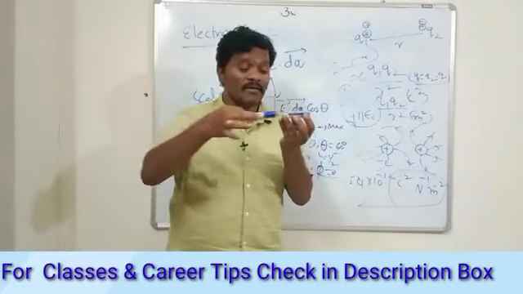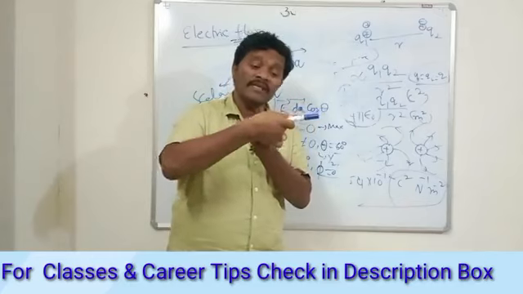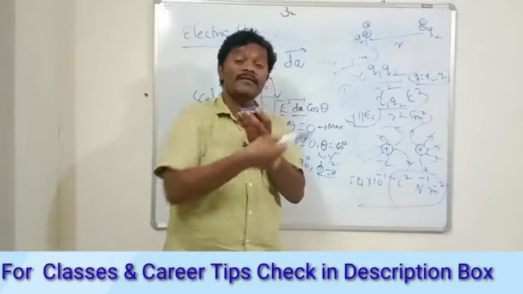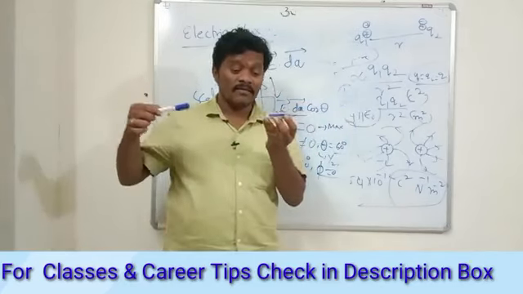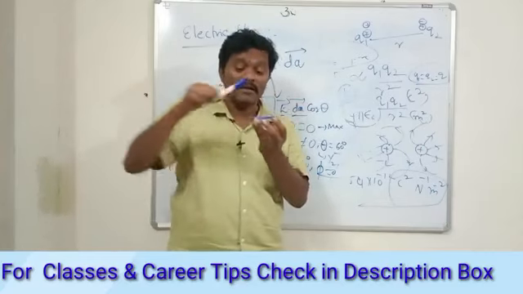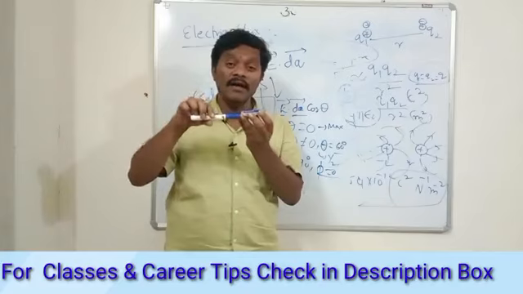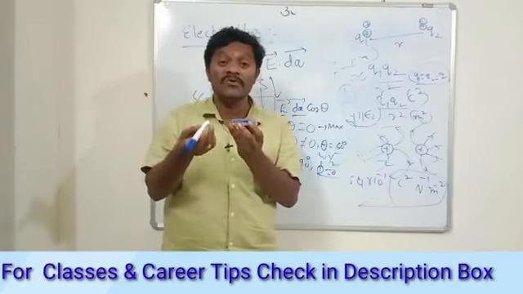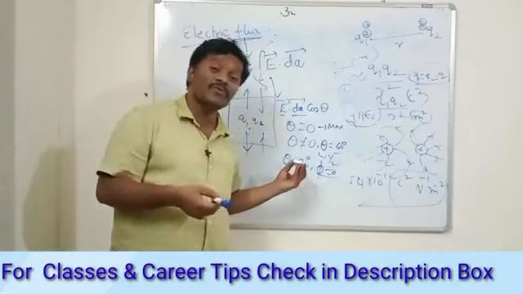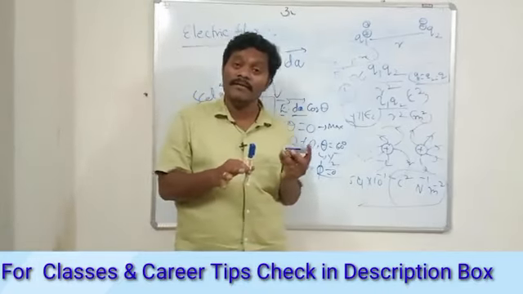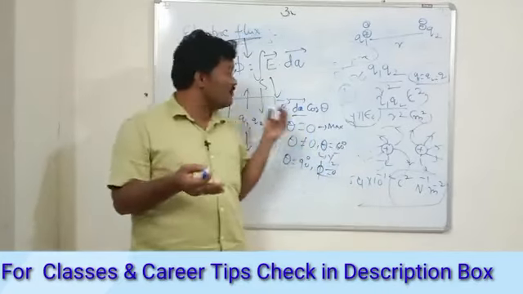Field lines are coming inside and the field lines are going out this side. Then what is happening? Your area vector and the electric field lines are perpendicular, so cos 90 becomes 0. So the flux is 0. Very simple, right? This is the beauty behind the flux.